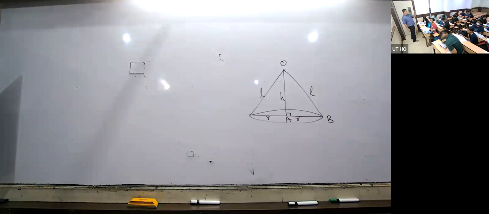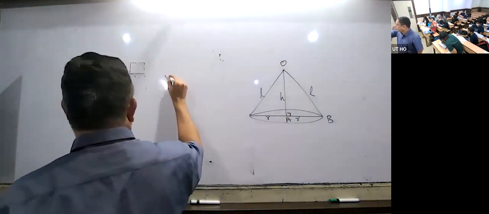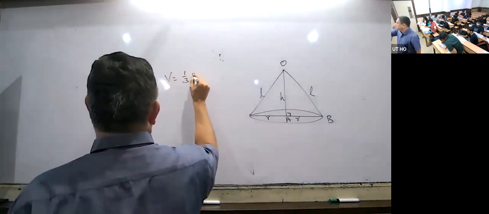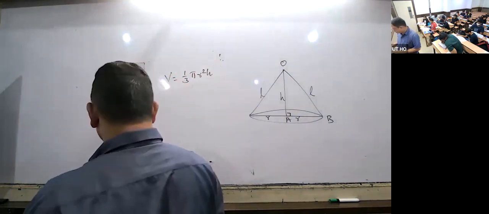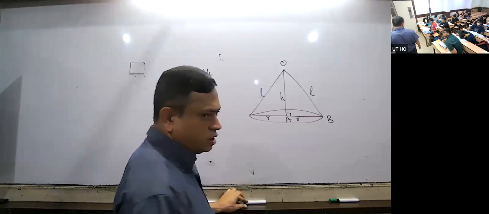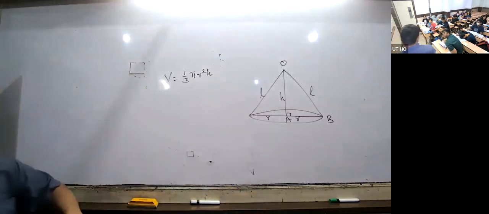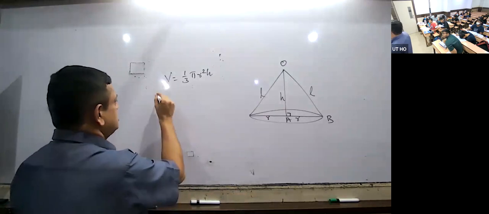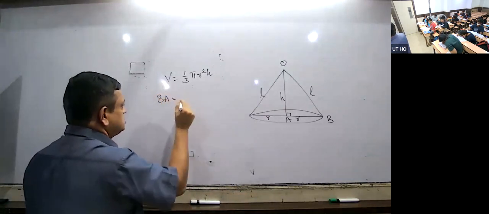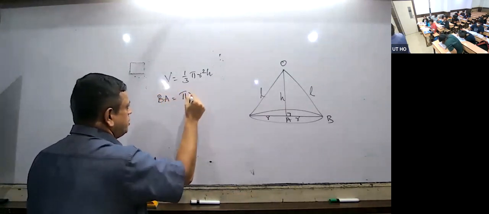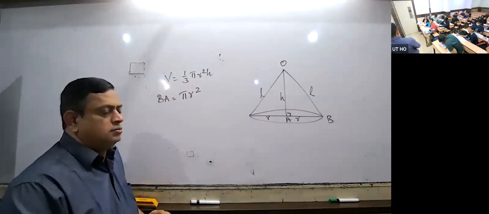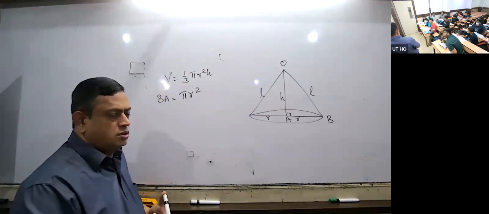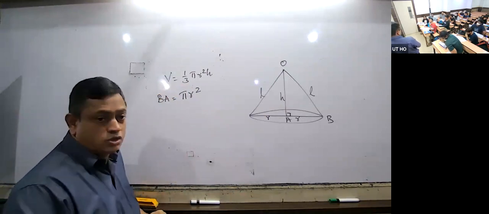Volume is equal to 1/3 pi R square H. Pi R square H is the volume of the cylinder, so the cone is 1/3 of it. Next, base area. Base area is a circle, na, pi R square. Did you write? Base area is equal to pi R square.